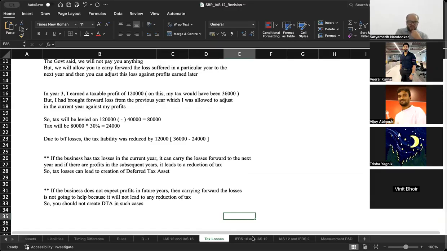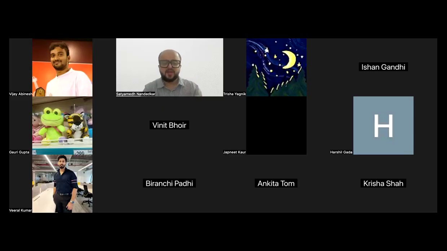Now, in IFRS, like we had IAS 12 and IAS 16, then we discussed tax losses. Let's discuss an interaction between IFRS 16 and IAS 12. Now, IFRS 16 is accounting for leases, and IAS 12 is income taxes.